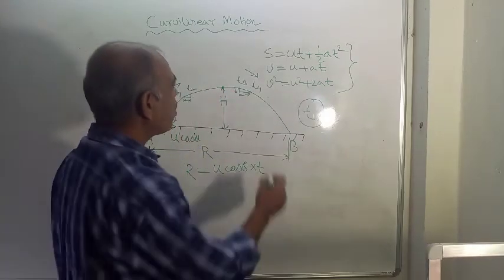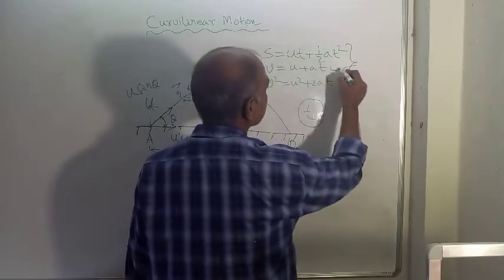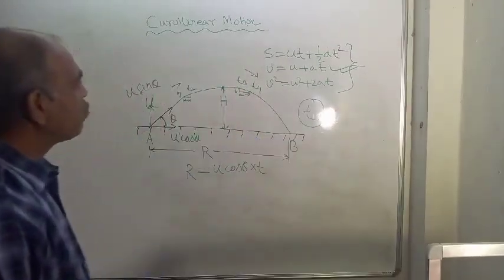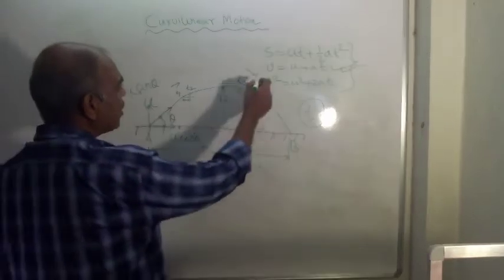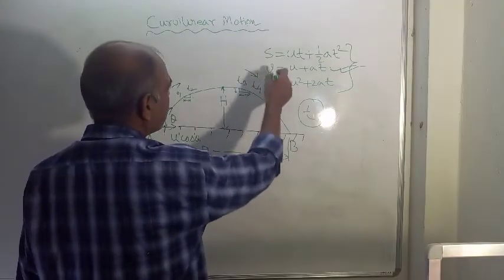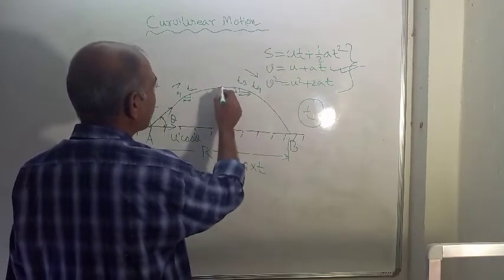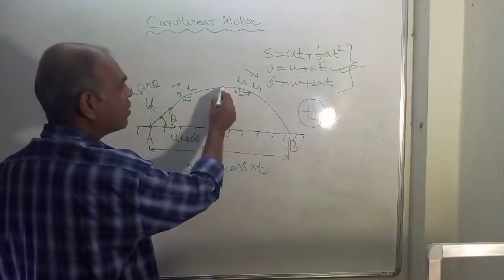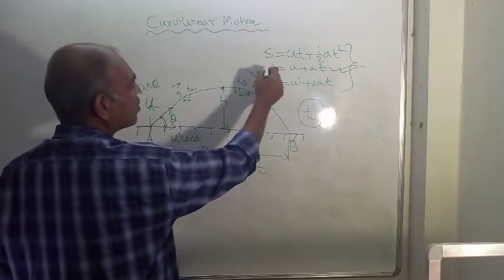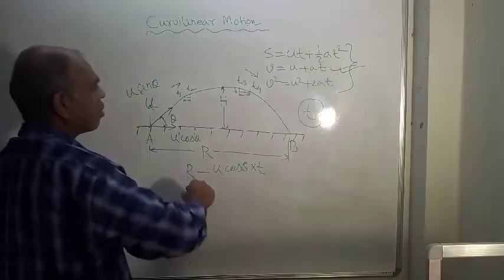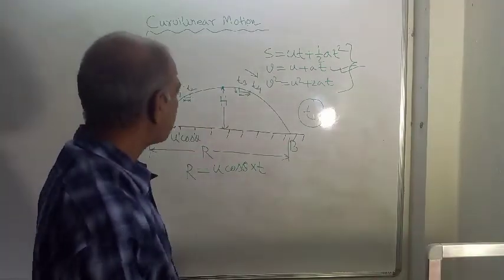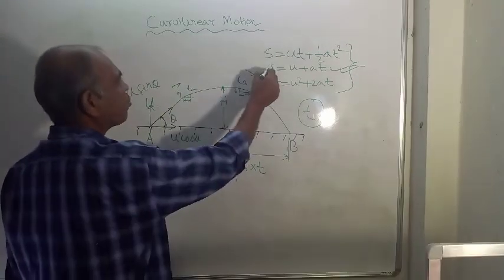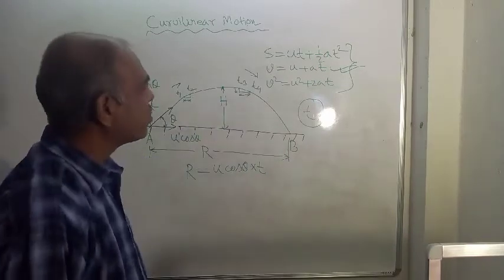If we want to use the middle equation, v is equal to u plus at, here v will be replaced by what? At the maximum height, this is the final velocity, and we are considering the vertical motion, so this component will be 0. This v will be 0.